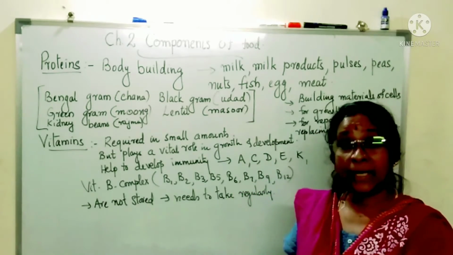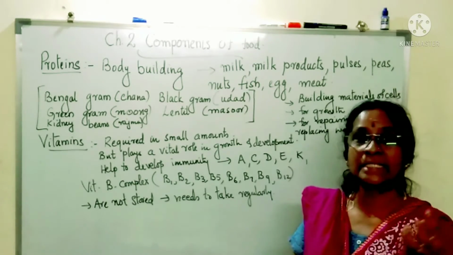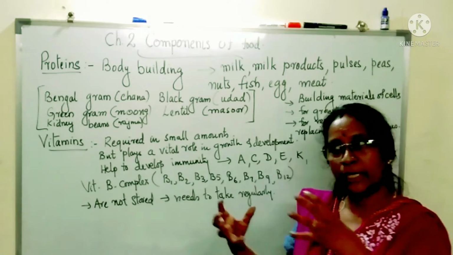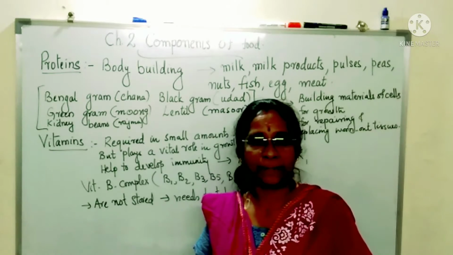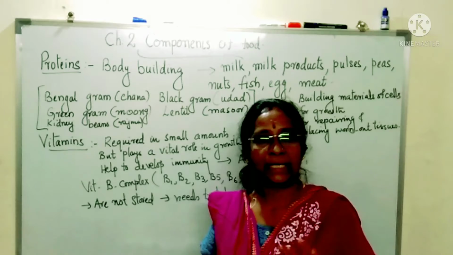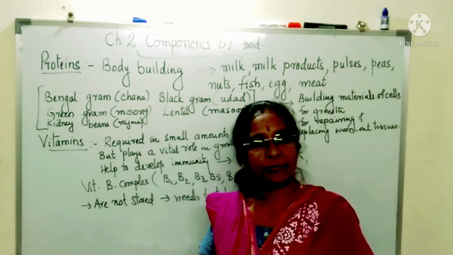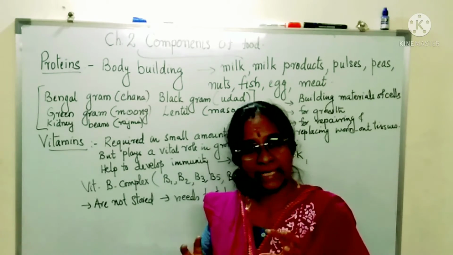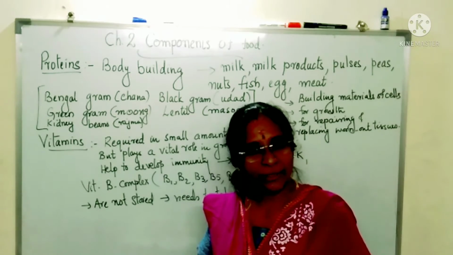But children, instead of taking tablets as a supplement, should try to take natural food, because when you take tablets, the body may not accept it completely. So what is the best way to have all the vitamins? Eat lots of fruits and vegetables. Whatever seasonal fruits and vegetables are available, nature itself knows what is needed for the human body.